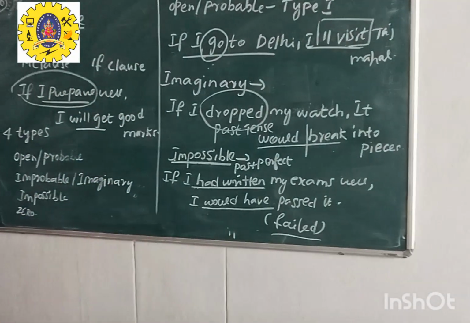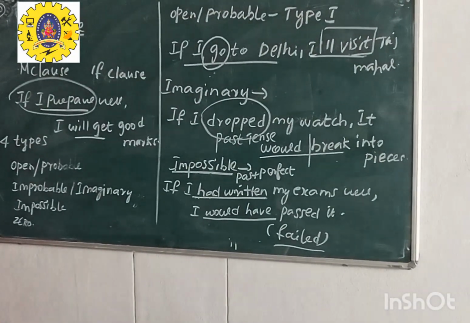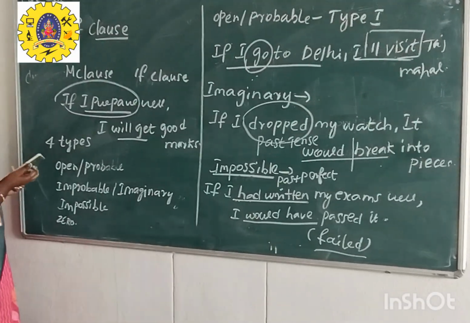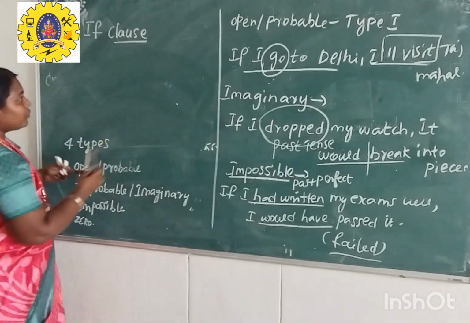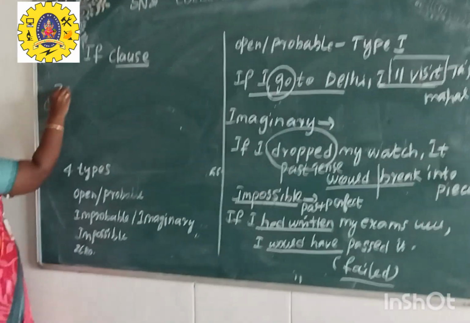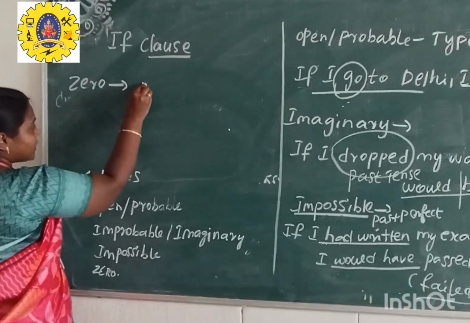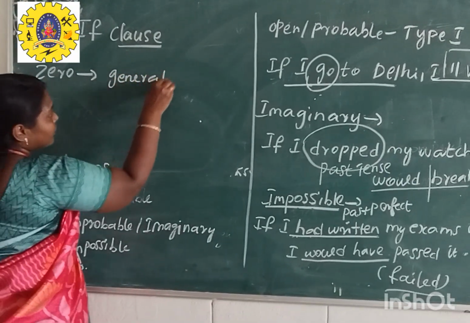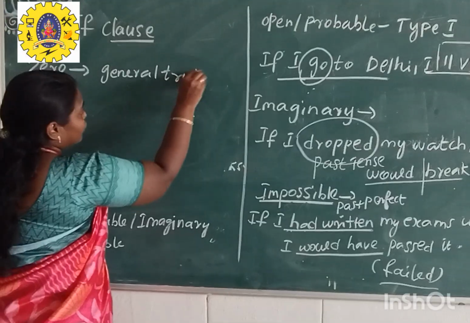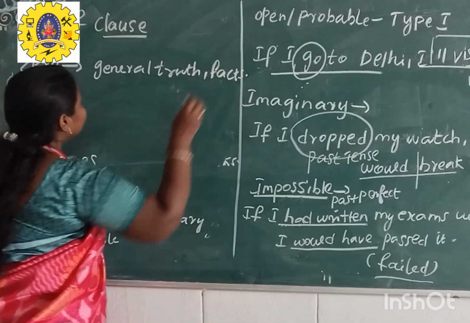So hope you remember the last type of this, that is known as zero condition. So you people can copy this later. So zero condition. From the word zero, you can use zero conditions to express general truths, facts. To talk about general truth and facts and all, you can use zero condition.